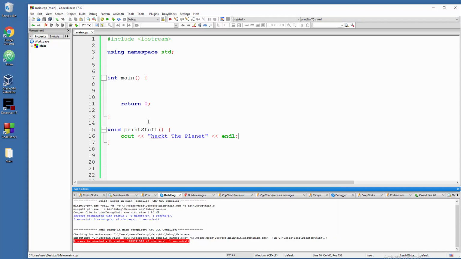So you're going to say, fine, I can just grab this thing and copy paste it inside of the main part of the code, and now this thing will run just fine.